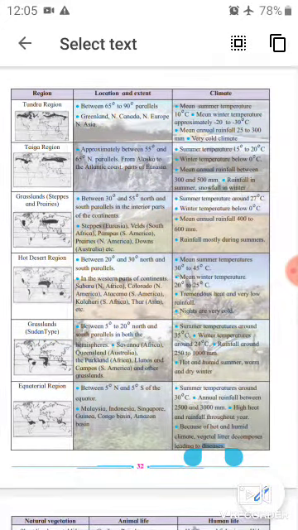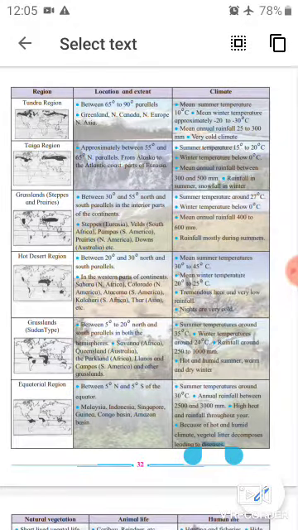Okay student, so today we learned information about different regions, their locations and extents, as well as their climates. So today we will stop here.